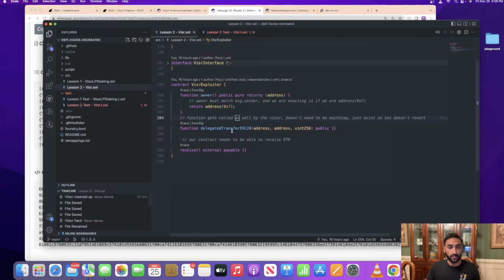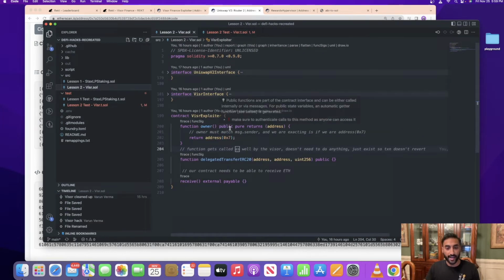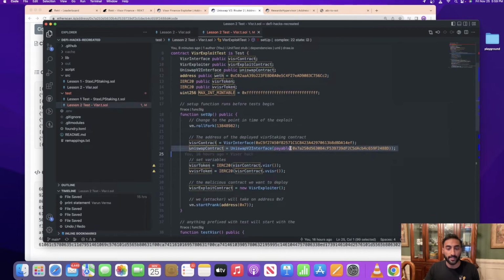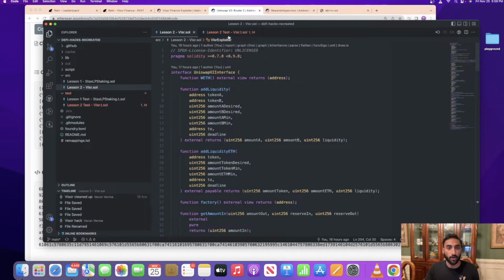All right, so now let's go through how this attack actually happened. In source, we set up everything we need for our test to run, and our test is going to deploy everything that's relevant and execute the attack. So we have the Uniswap v2 interface imported in our test, which gives our Uniswap v2 contract the exact methods that can be called on it. And then we do the same with our Visor contract.